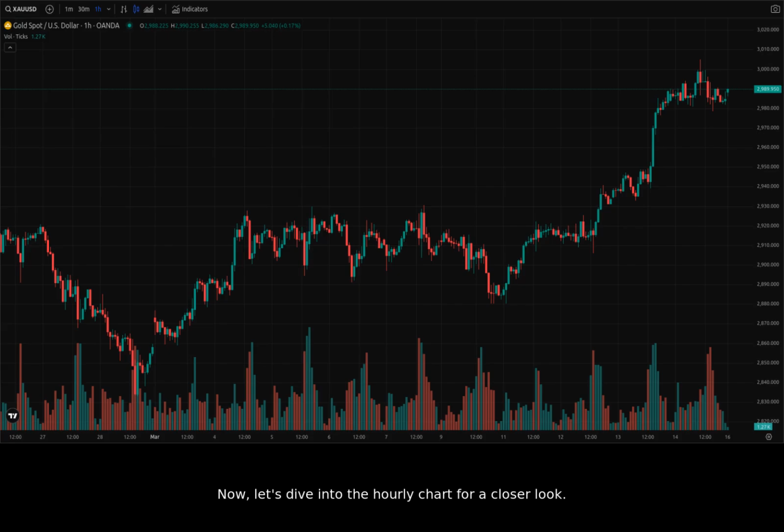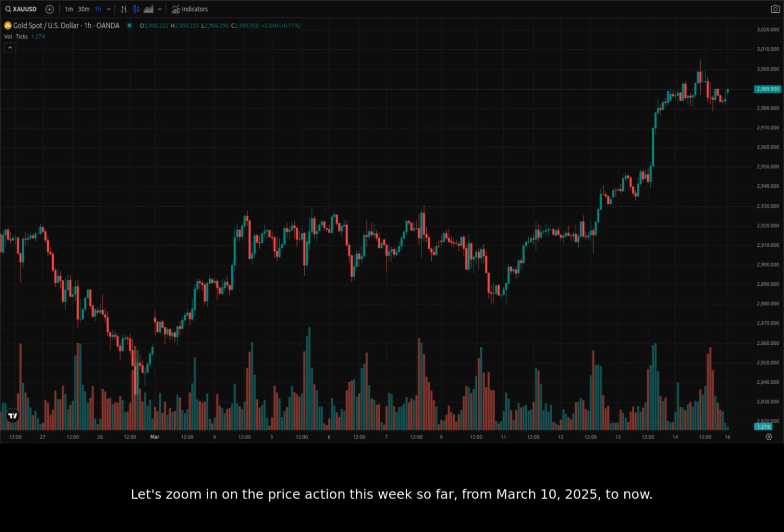Now, let's dive into the hourly chart for a closer look. The hourly chart shows the recent consolidation more clearly. We see several attempts to break above the $3,000 level, with immediate rejections after testing it. This reinforces the idea of $3,000 being a key resistance level to watch.